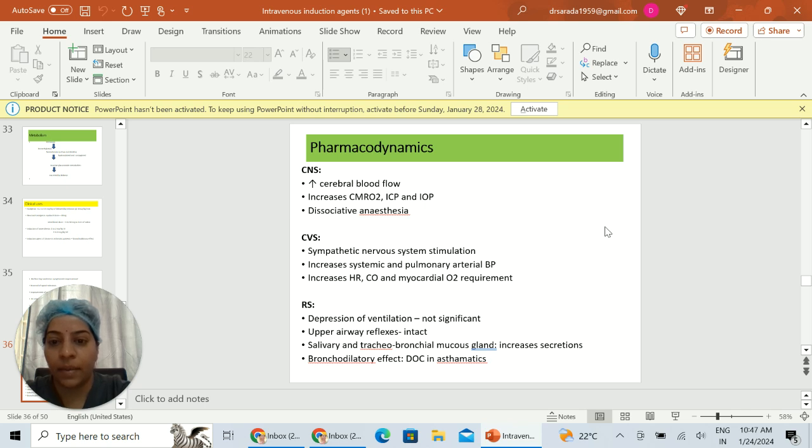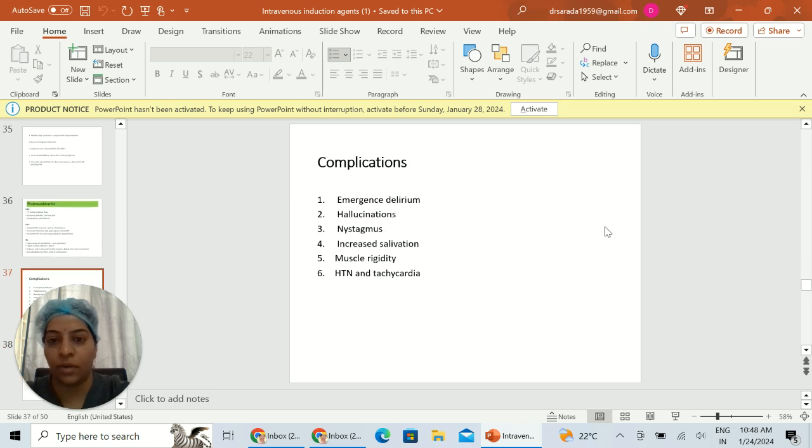CVS: sympathetic nervous system stimulation. It causes increases in systemic and pulmonary arterial BP, heart rate, cardiac output and myocardial oxygen requirement. On the respiratory system, there is depression of ventilation but it is not significant. Upper airway reflexes are usually intact. Salivary, tracheobronchial and mucous gland secretions are increased. That is the reason we give an antisialogogue before giving the ketamine injection. It has a bronchodilatory effect. As discussed, it can be given in asthmatics, as the drug of choice.